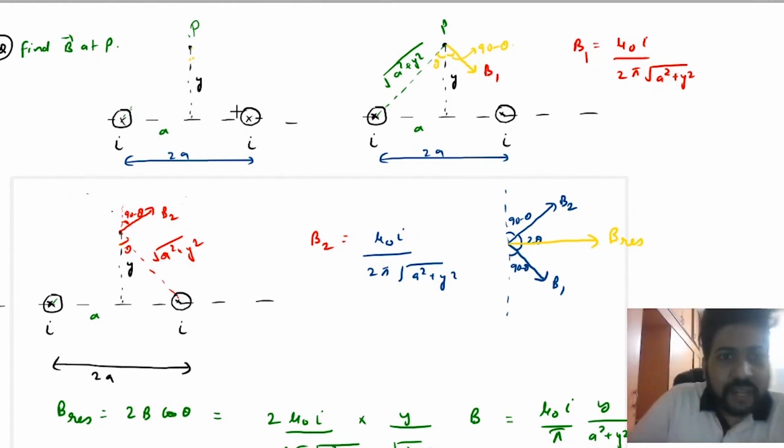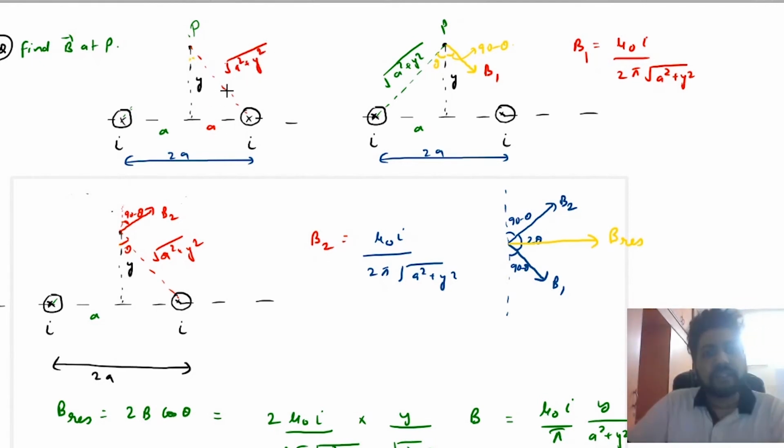Now let us look at this second wire. This second wire is again at the same distance, under root a square plus y square. So the magnitude will be the same. B2 will also be equal to mu naught I upon 2 pi under root a square plus y square. But this time, what will be the direction?